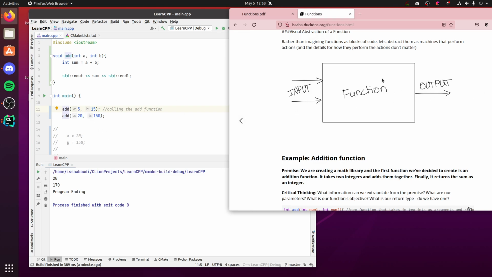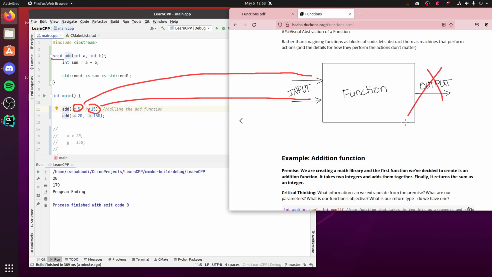So you have a function right here. This is like our add function. And we're giving it 2 numbers. We're giving it 5, we're giving it 15. Those are our inputs. And then our output, well, we don't have an output because this is void. We're saying, hey, we're not doing an output.